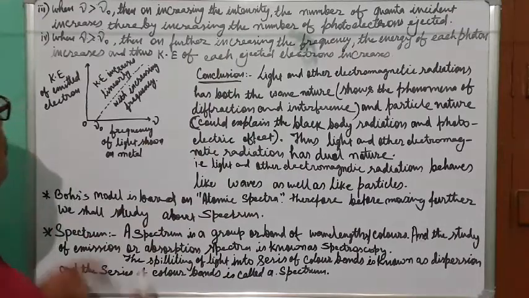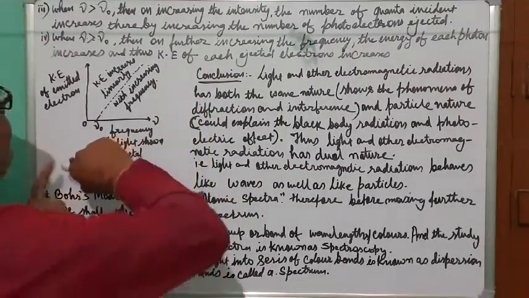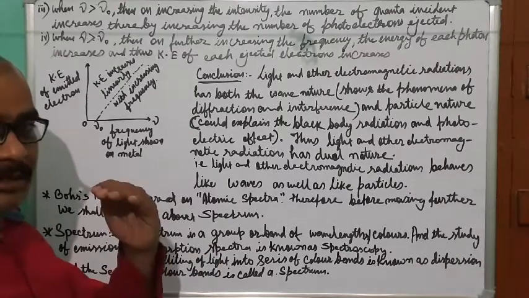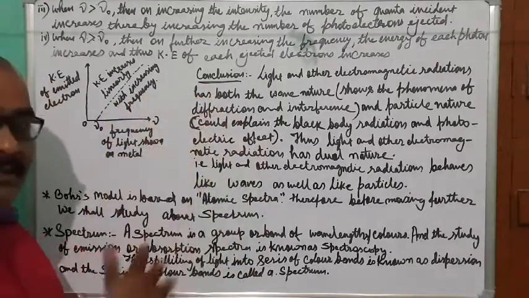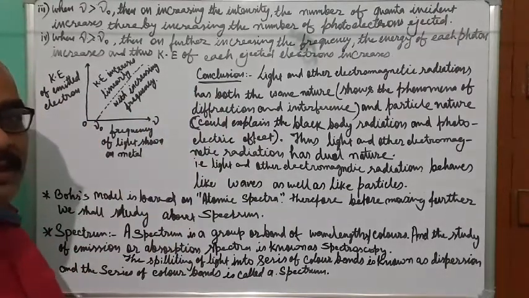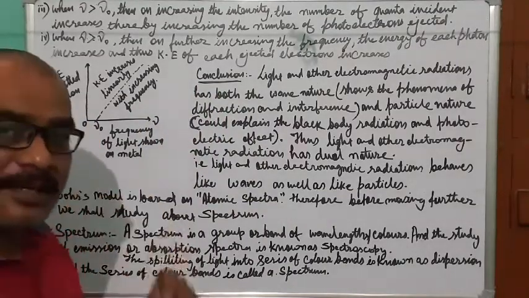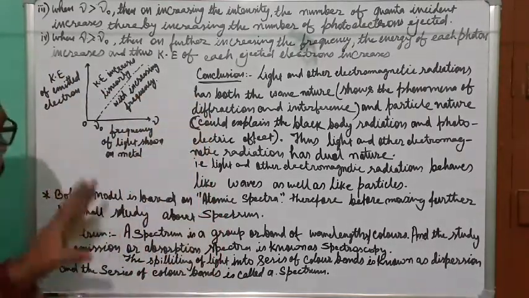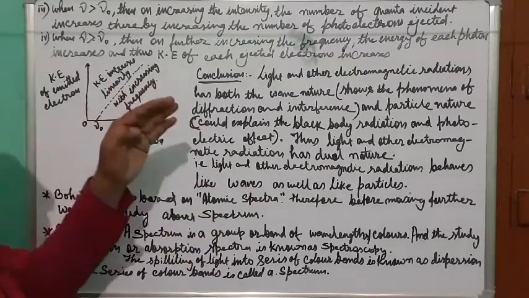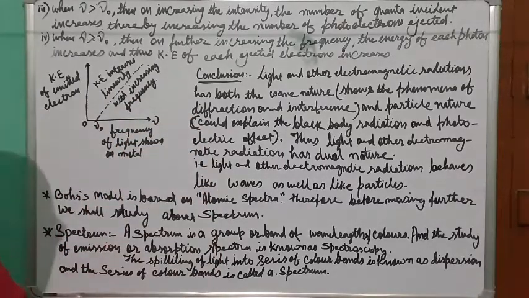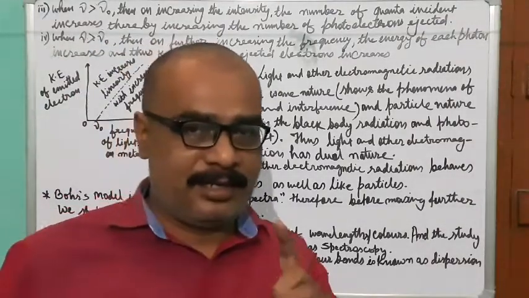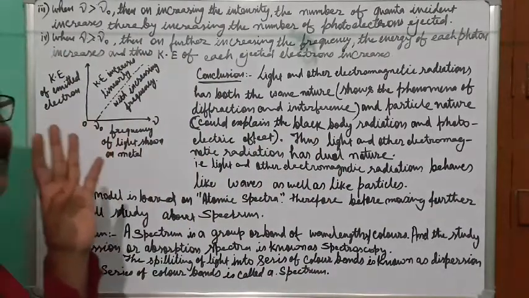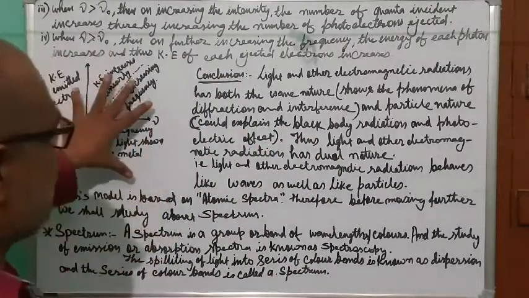This straight line graph indicates that there is a rise in kinetic energy linearly. Kinetic energy increases linearly, so there is a direct relation. That means the kinetic energy is directly proportional to the frequency. That is why we are getting this graph. Kinetic energy increases linearly with the increasing frequency. If you increase the frequency, there will be a direct rise in the energy. So this is depicted here.